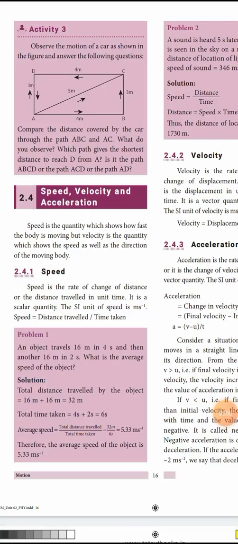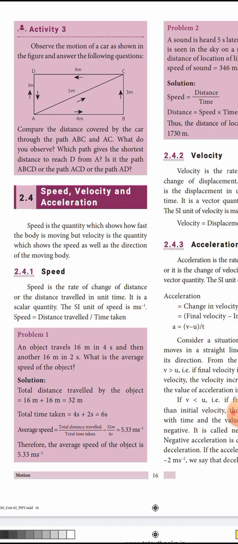Look at the next topic, 2.4: speed, velocity and acceleration. Speed is the quantity which shows how fast the body is moving. But velocity is the quantity which shows the speed as well as the direction of the moving body. Speed shows only how fast the body is moving, but velocity shows the speed and its direction of a moving body.